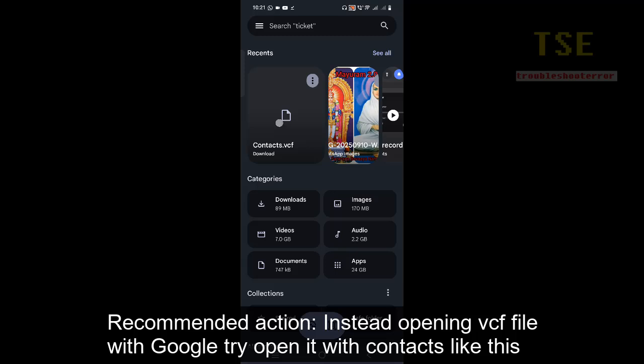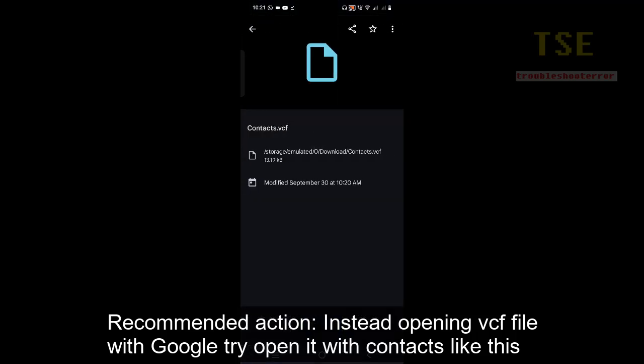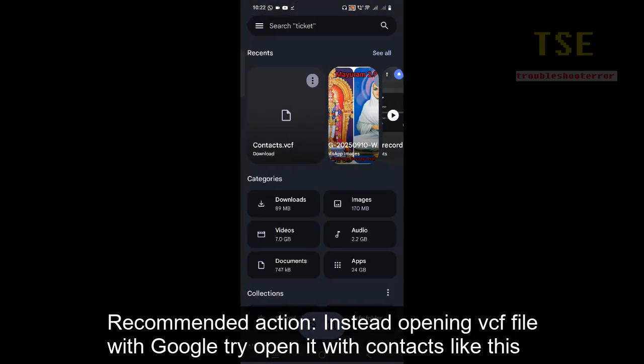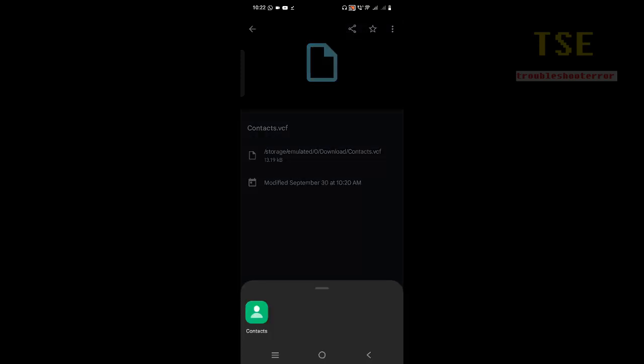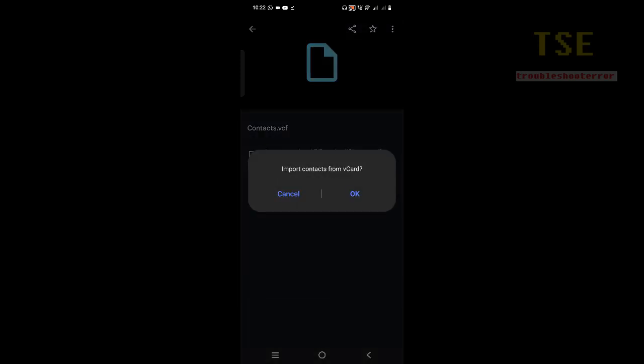Recommended action: instead of opening the VCF file with Google, try opening it with Contacts like this. Open with Contacts. Instead of opening with Google, open with Contacts.